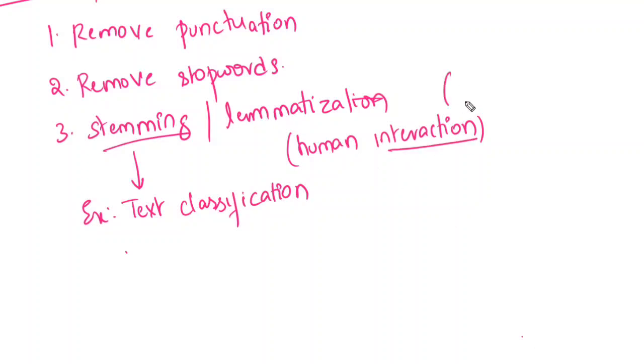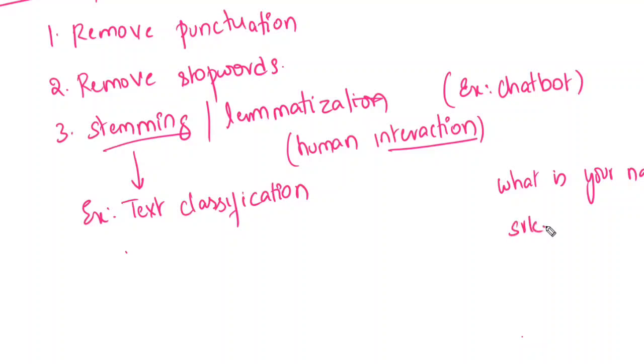An example of lemmatization is chatbots. If we have a chatbot, let us take an example. It is going to ask, what is your name? This is a question. Now I give the answer, SRK. This is also fine.